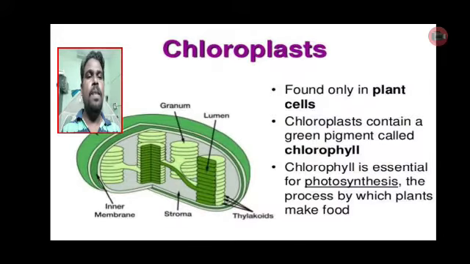Now see the functions of the chloroplast. I told you already the chloroplasts are found only in plant cells because these chloroplasts are performing photosynthesis. Photosynthesis is a food preparation process. Photo means light, synthesis means preparation. So chloroplasts contain a green color pigment called chlorophyll. Chlorophyll is essential for photosynthesis, the process by which plants make food.